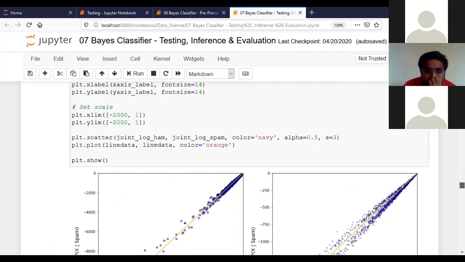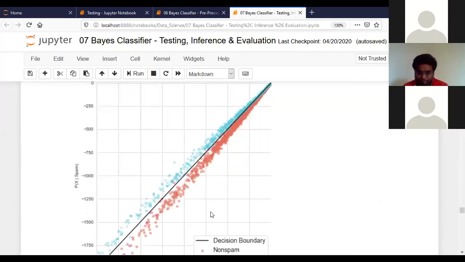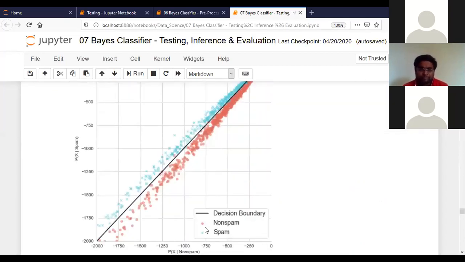So for proper understanding, you can see there are two types of things. First is non-spam, which is in red color, and spam is in blue color. If this is the regression line and any red dot is present here, that means it is not that accurate.